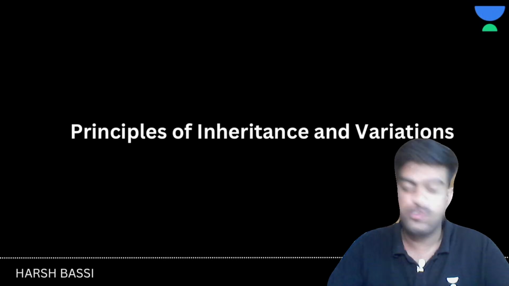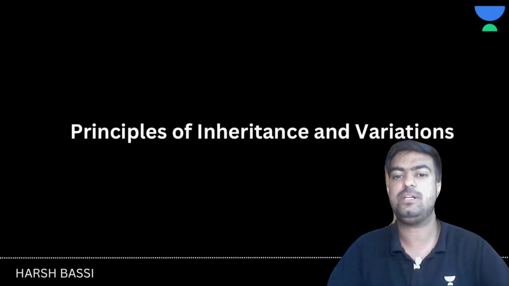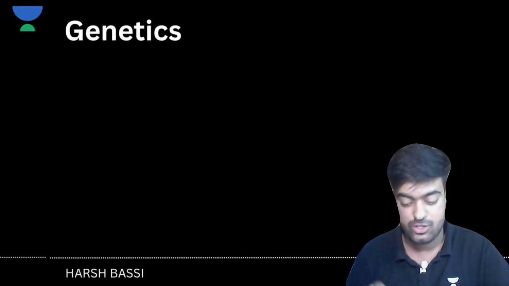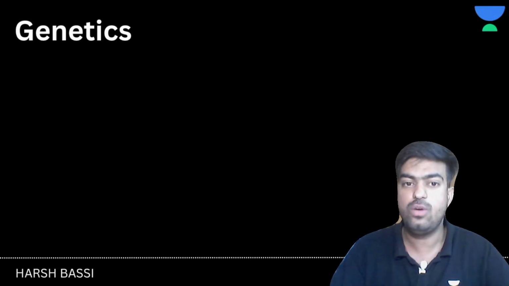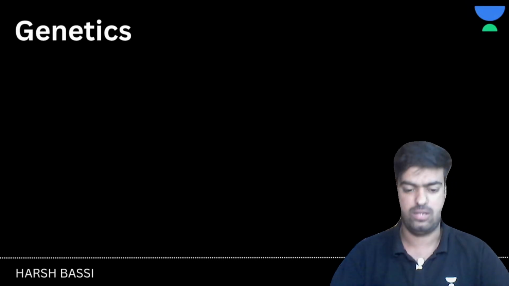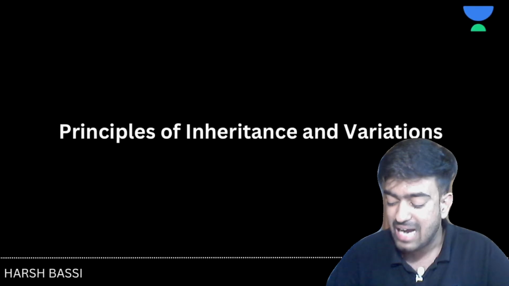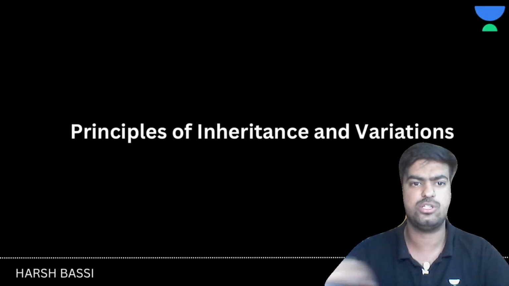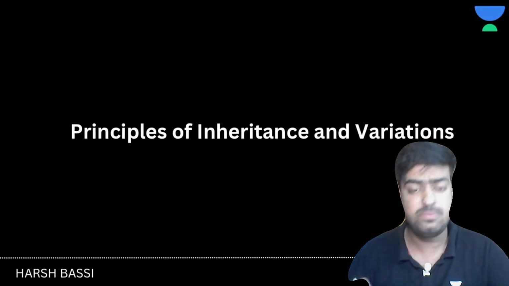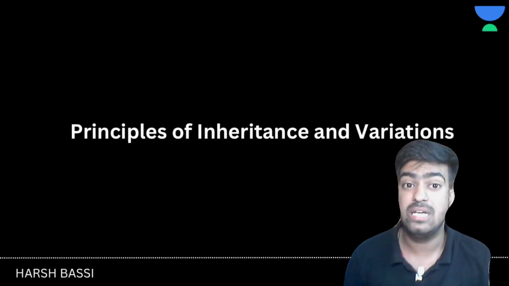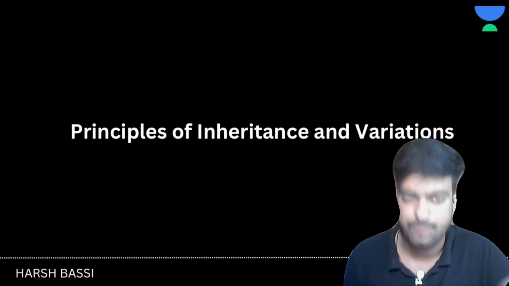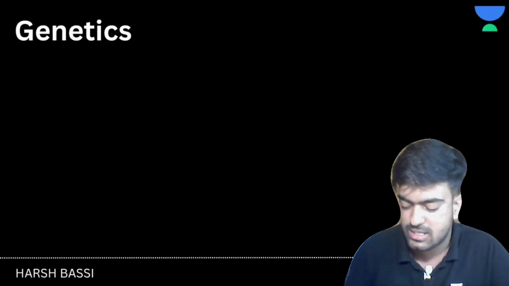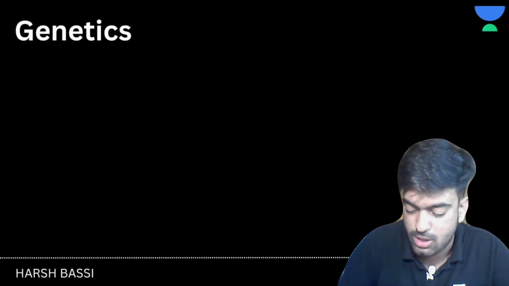The chapter which we will be starting is the principles of inheritance and variations, and in this we are going to start with very basic things. So before going with any terminologies or anything, let me start with the names of the scientists. Yes, first of all, let's discuss the names of the scientists.